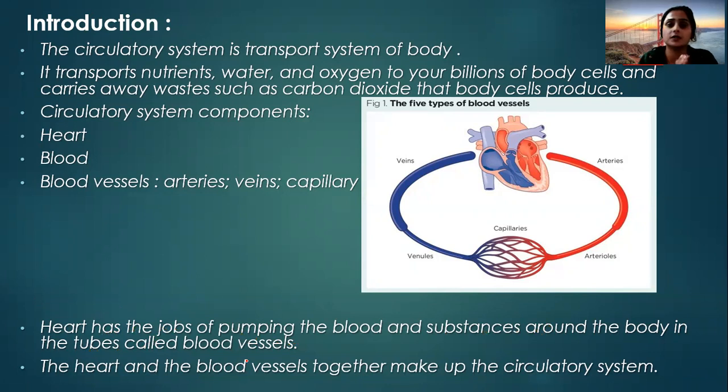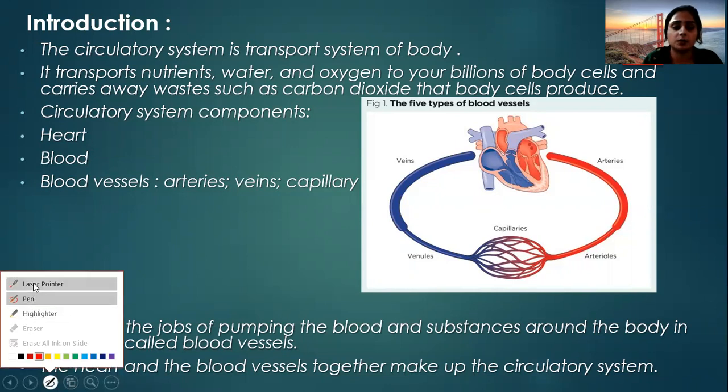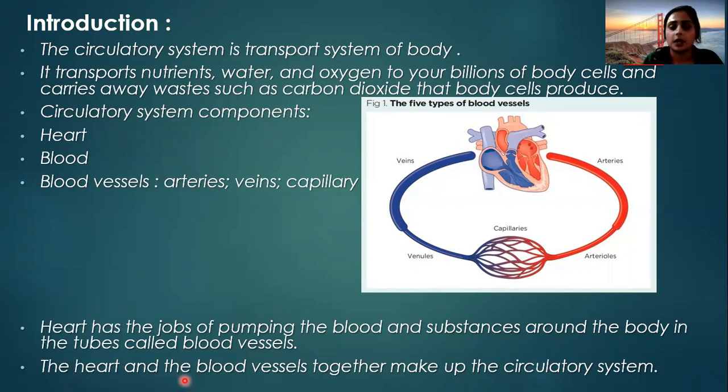The main work of the heart is pumping the blood and substances to different body cells with the help of the tubes. What are the tubes? The tubes are called the blood vessels, right? The heart and the blood vessels together make the complete circulatory system.